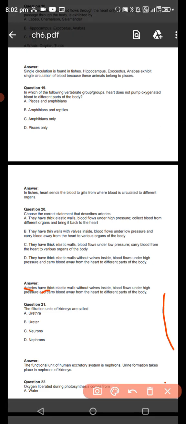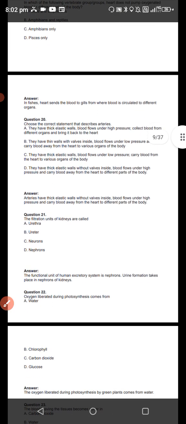Arteries have thick elastic walls without valves inside. Blood flows under higher pressure, carrying blood away from the heart to different parts of the body. This is the function of the artery. The filtration unit of the kidney is called nephron. Urine formation takes place in the nephrons of the kidney.